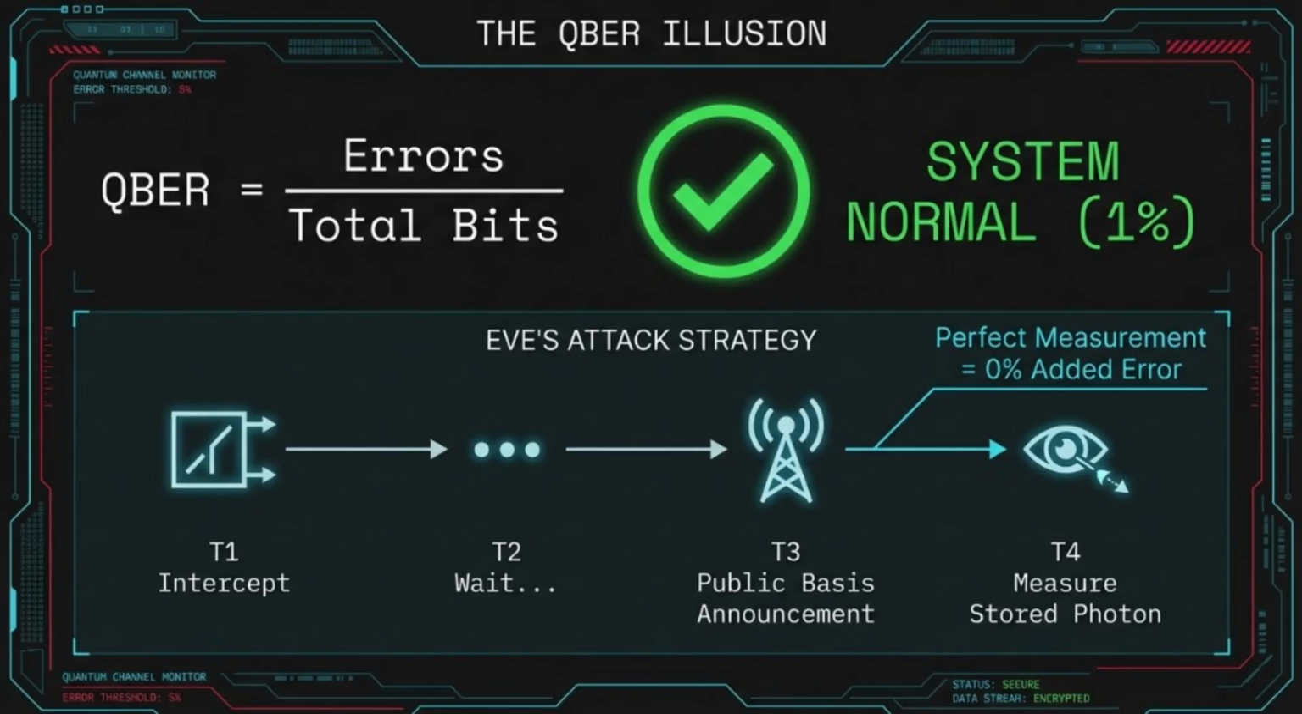Because she now knows the correct measurement to take, she recovers the bit with perfect accuracy and, crucially, 0% added error. From John's perspective, the system remains normal at a baseline 1% error rate. He believes the key is secure, unaware that Eve has silently siphoned off a perfect copy of the data. The security threshold hasn't been breached, but the privacy of the key has been completely hollowed out.